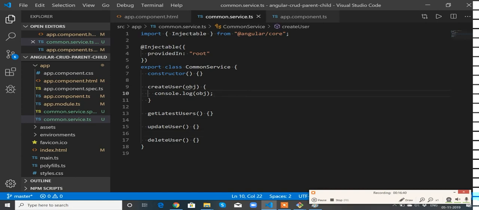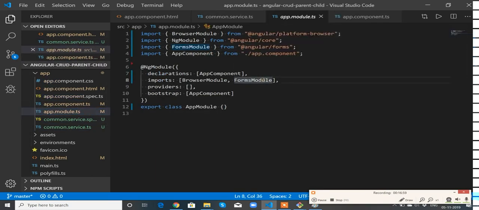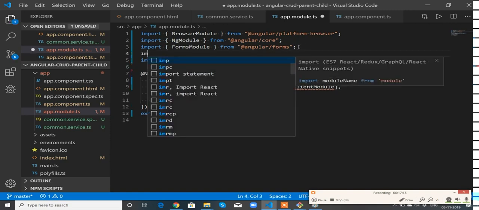To send to the server, we need to have an HTTP client module, which is going to take care of the responsibility of server communication. Once again, the same way we did for the forms module, where we went to app.module.ts, added the forms module, and only then started using it, right? In the same way, the HTTP client module is supposed to be imported.